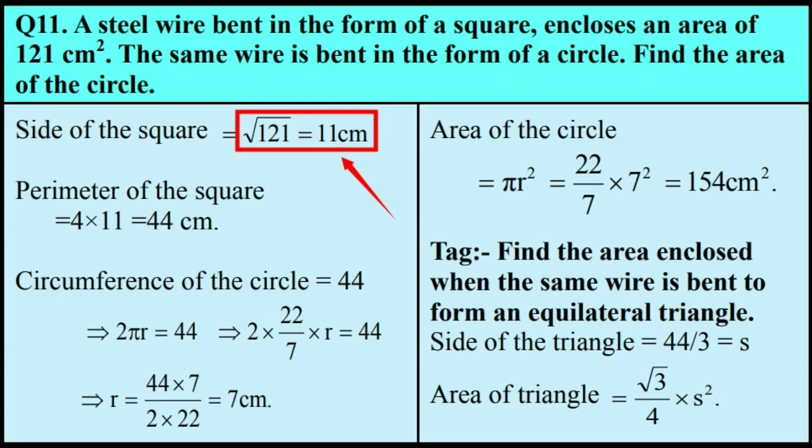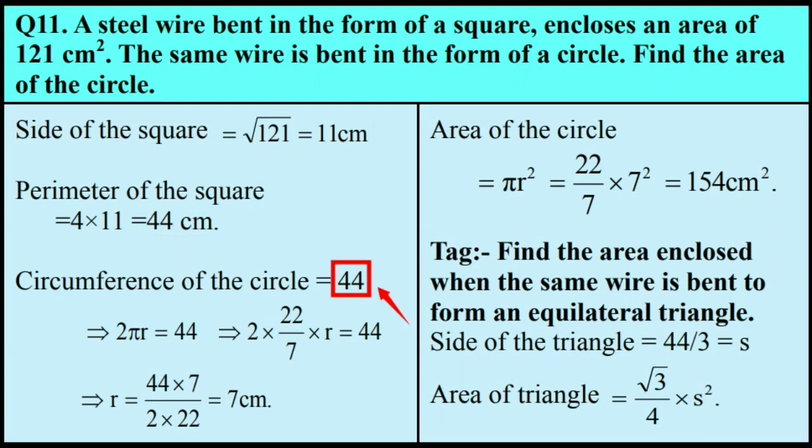As the question says, the wire covers a square area of 121 centimeter square. Hence, the side of the square is the square root of the area, that is root 121, which results in 11 centimeter. Therefore, the perimeter of the square is 4 times the side, and the result is 44 centimeter, and the length of the wire is 44 centimeter.